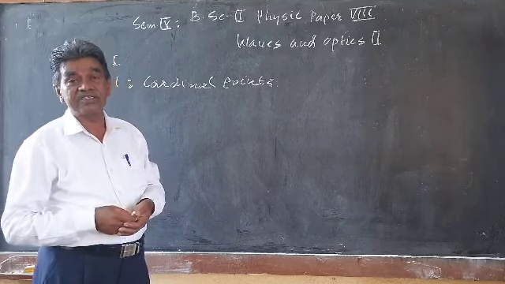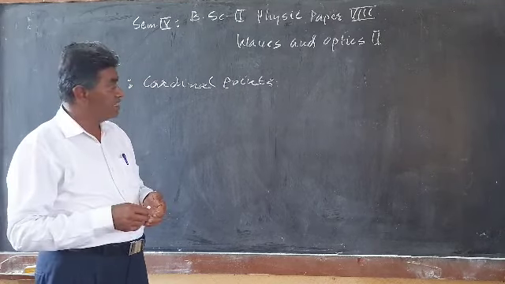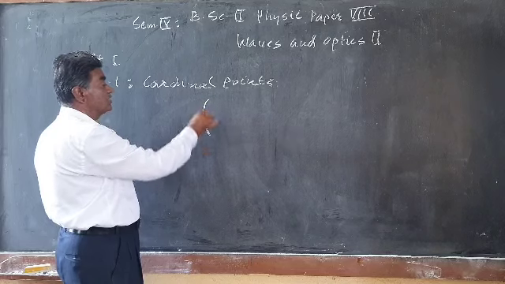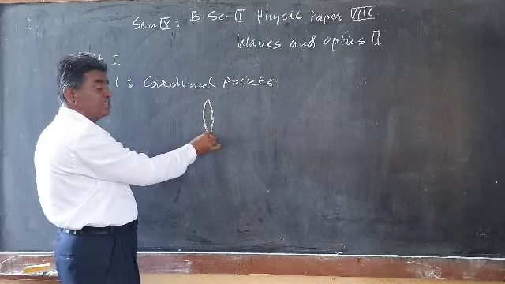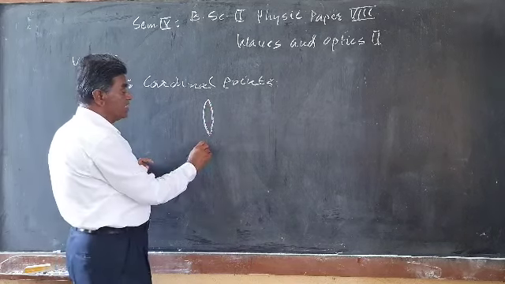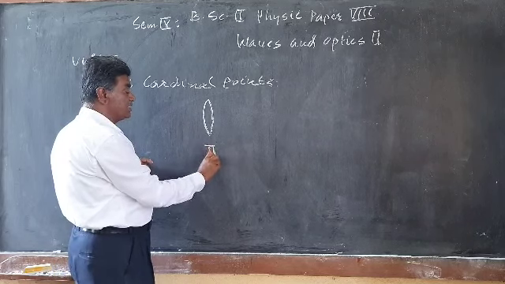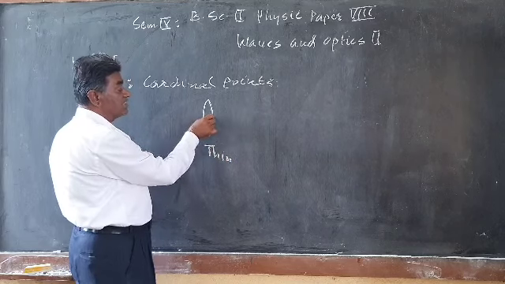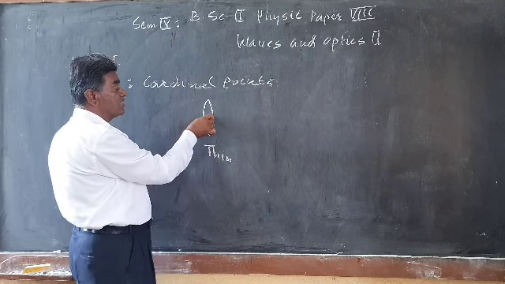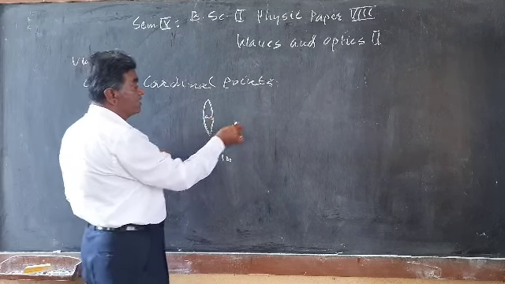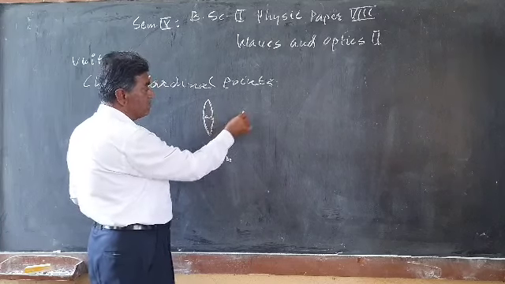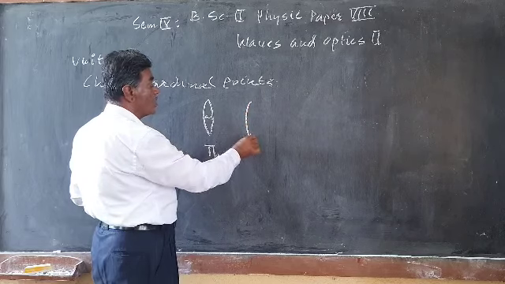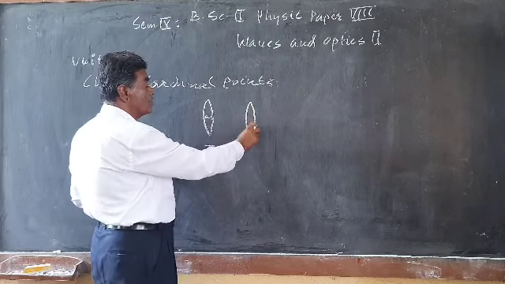So what is an optical system? The optical system consists of 2 thin lenses. Suppose this is one thin lens; thin in the sense that the thickness of this lens is very small. An optical system is a system which consists of 2 thin lenses or more thin lenses.